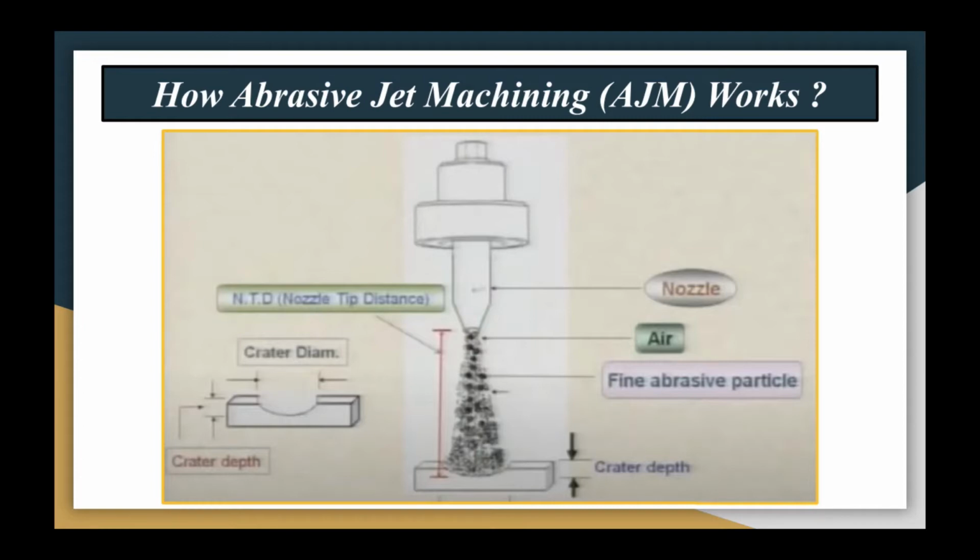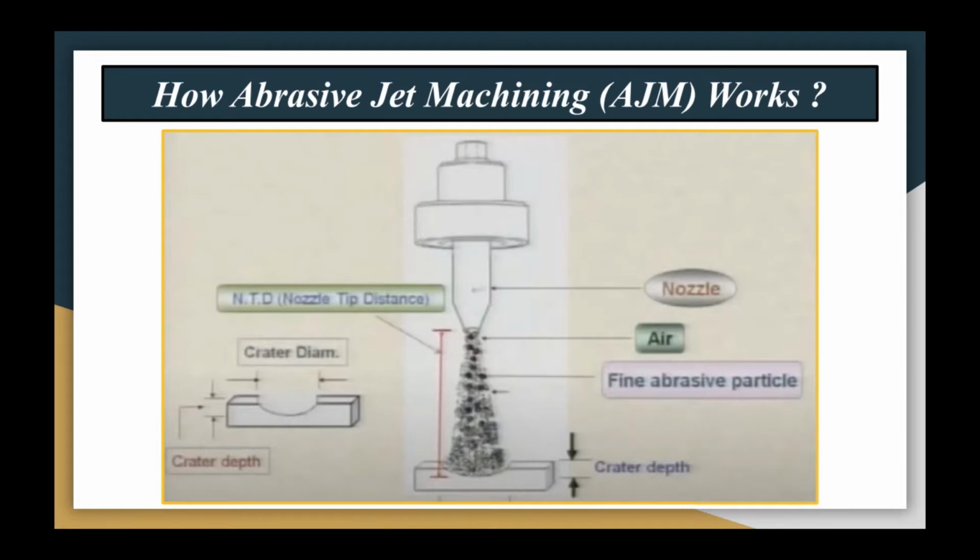The distance between the tip of the nozzle and the workpiece surface, where the abrasive particles are hitting, is known as the nozzle tip distance, NTD, or also the stand off distance, SOD. Normally it is written as SOD.